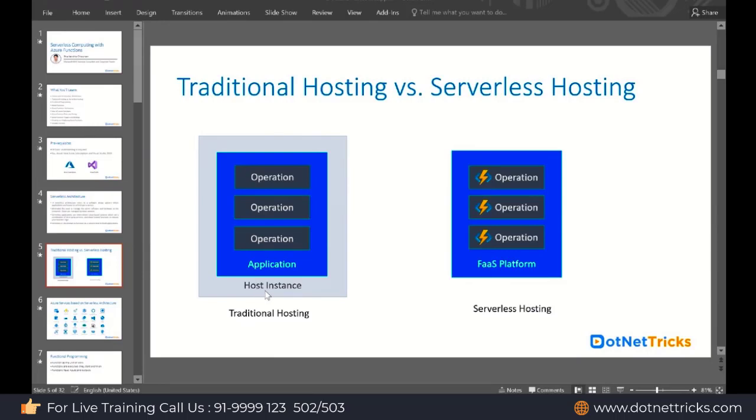But in the case of serverless hosting, you don't need to manage anything. We have a platform provided by the cloud vendor, like Microsoft, AWS, or Google Cloud, and they directly create the function over there, and that particular function is going to perform some operations. What are the operations you are going to do over there? So this is how serverless looks.